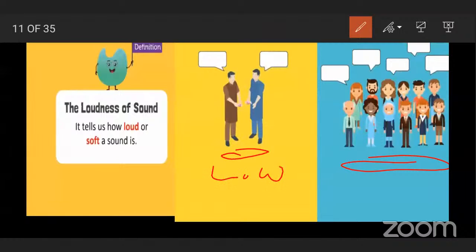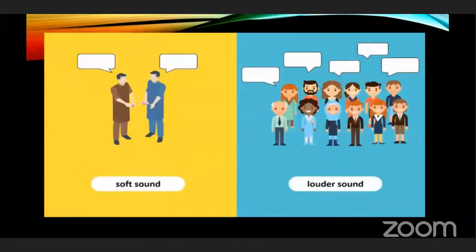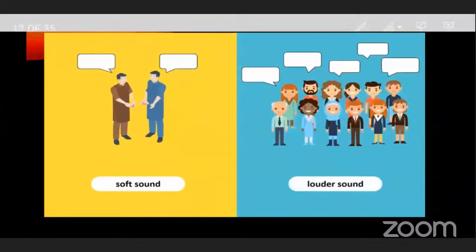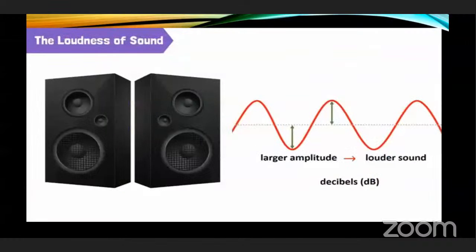Because only two are talking. And here is high sound. The whole crowd is talking, many are talking. So here is soft sound and here is louder sound. So loudness of sound depends on amplitude. If amplitude is more, sound is louder.